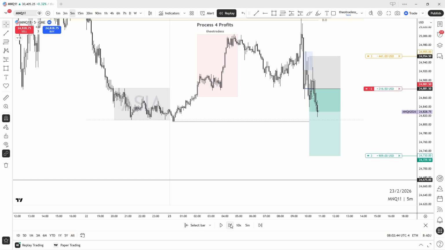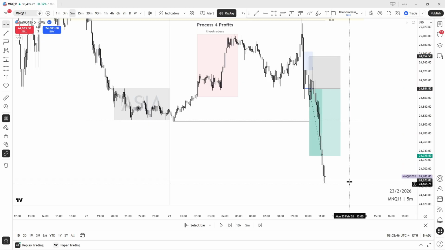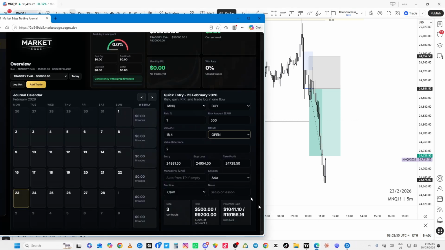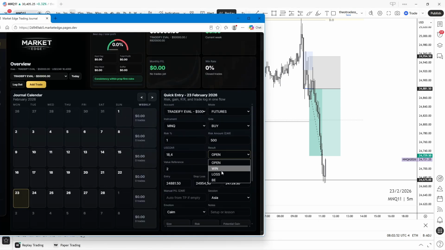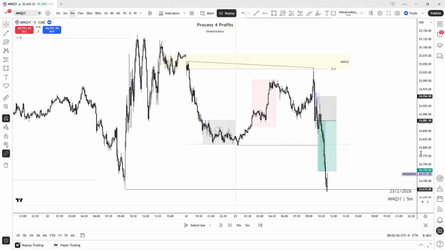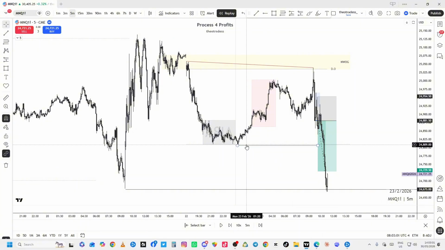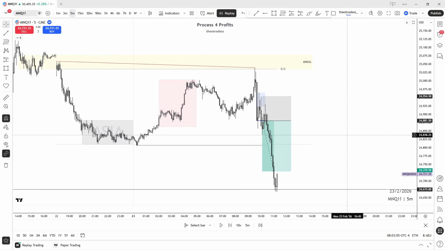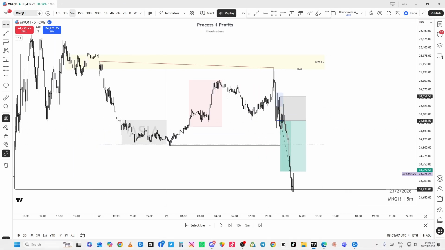Ooh, oh, almost got stopped. Okay, we ended up winning our trade. So let's go here and let's say we won our trade. And based on our analysis here, we can say we were very calm and we were very patient. And what kind of a model is this? So I'd say this is a reversal, a New York reversal profile that I'm trading over here.